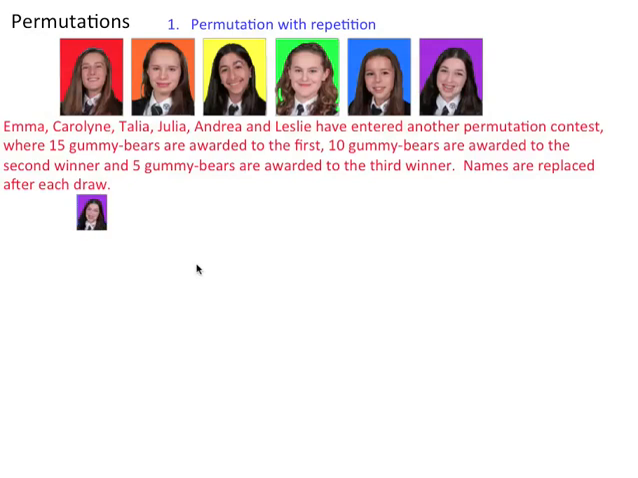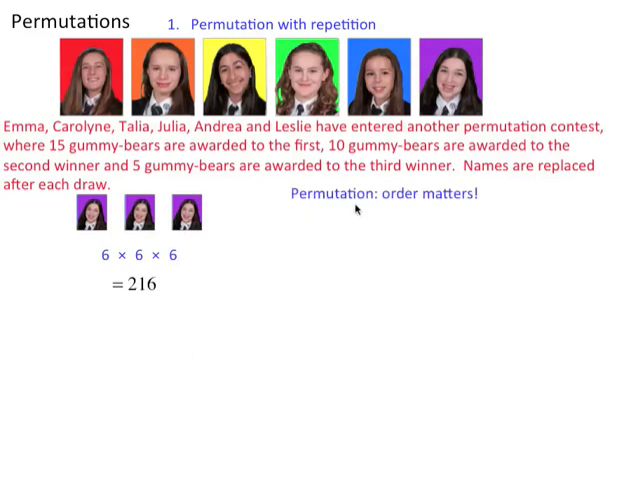In second place, there are still 6 possibilities. 1, 2, 3, 4, 5, 6. Like Leslie could be the first place winner and the second place winner. In third, the third winner could be Emma, Caroline, Talia, Julia, Andrea, or Leslie. So in this case, there are 6 possibilities for the first outcome, times 6 possibilities for the second, times 6 for the third, which gives us 216.